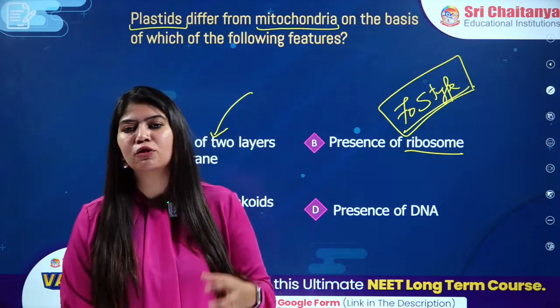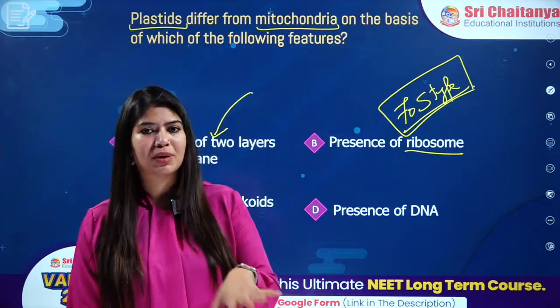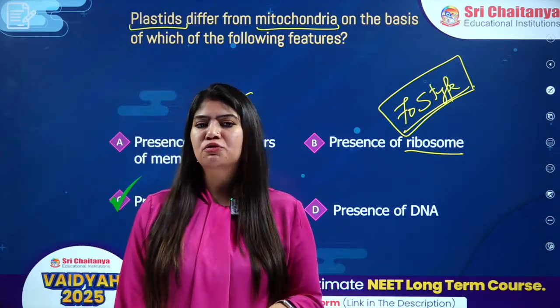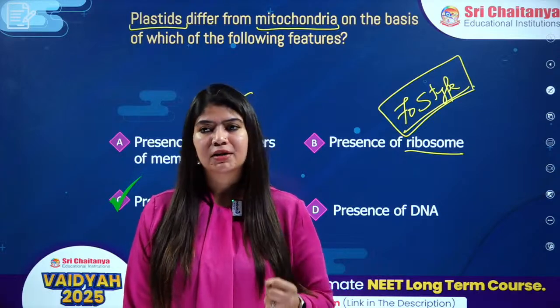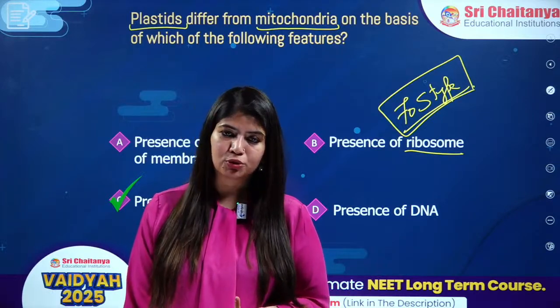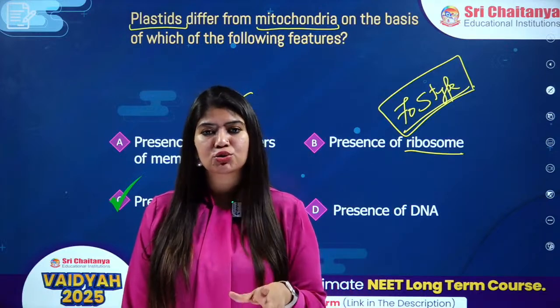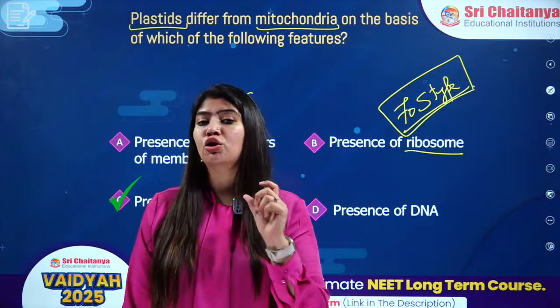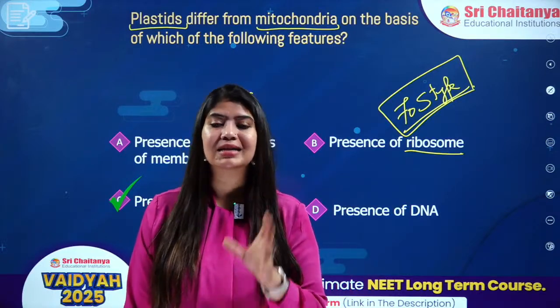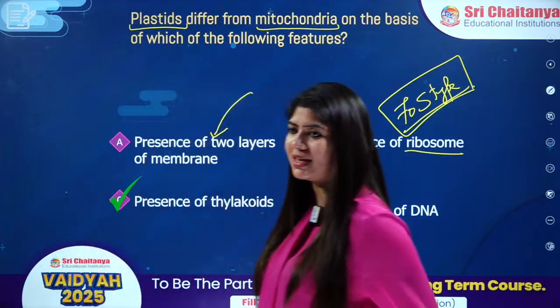But they cannot fulfill their requirement of protein just by making themselves. 50% of the protein they are able to make, but for the rest of the 50% protein requirement, they are dependent upon nucleus. That is why we say that these two are semi, means half, autonomous means independent. So these are semi-autonomous organelles, right, Shivoham?